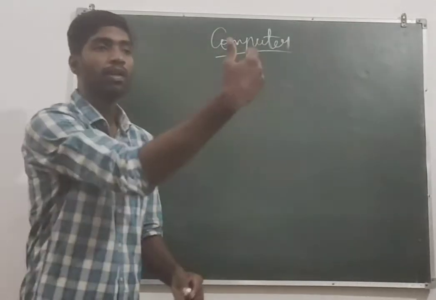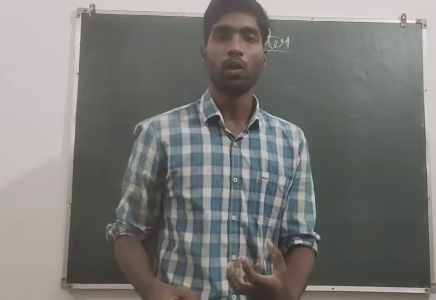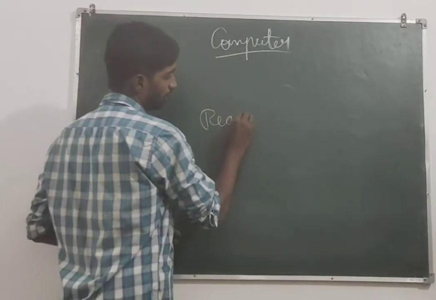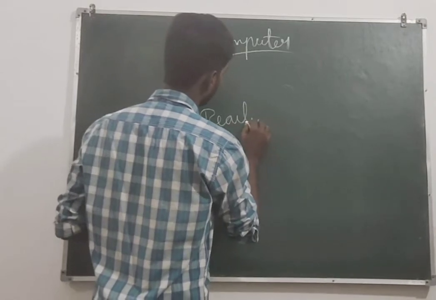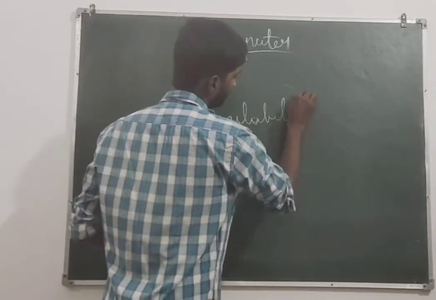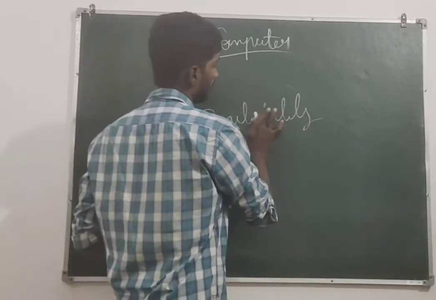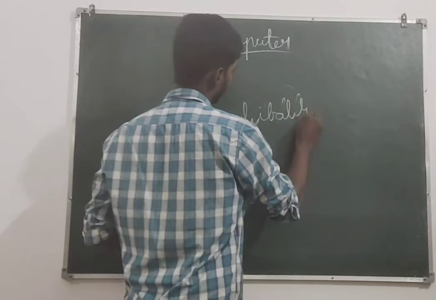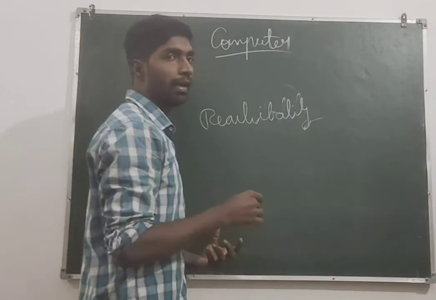When we are going for the characteristics, there are a few things you should always remember.